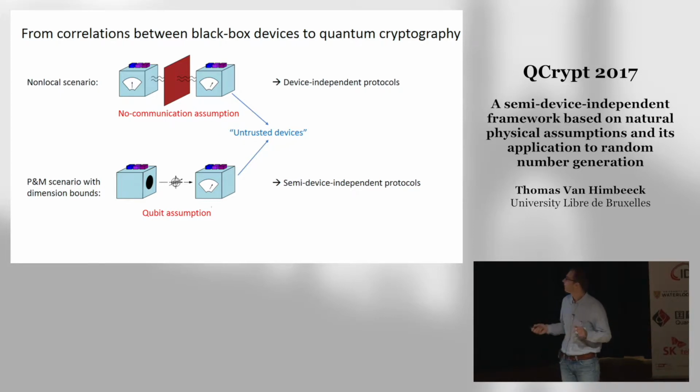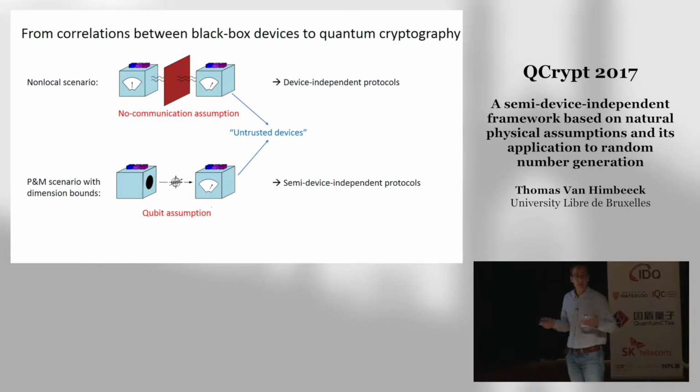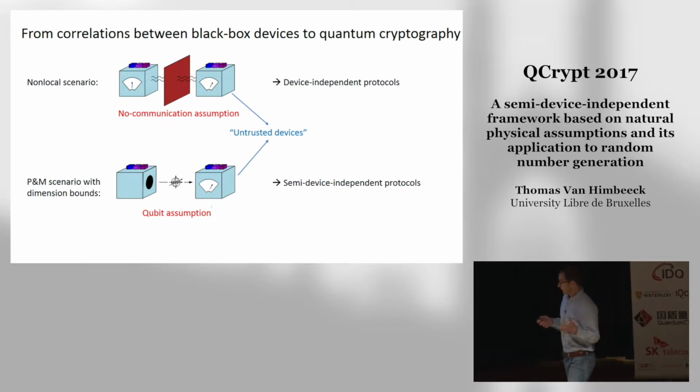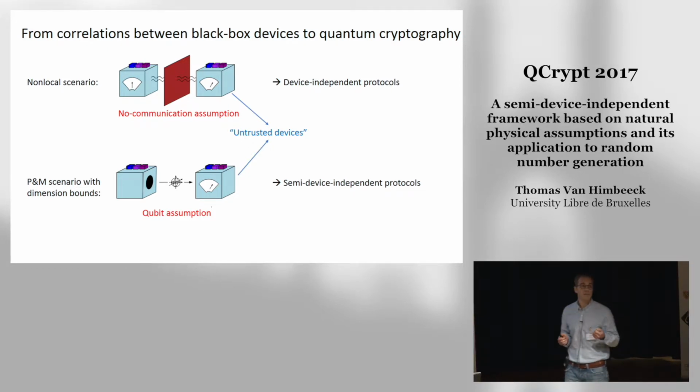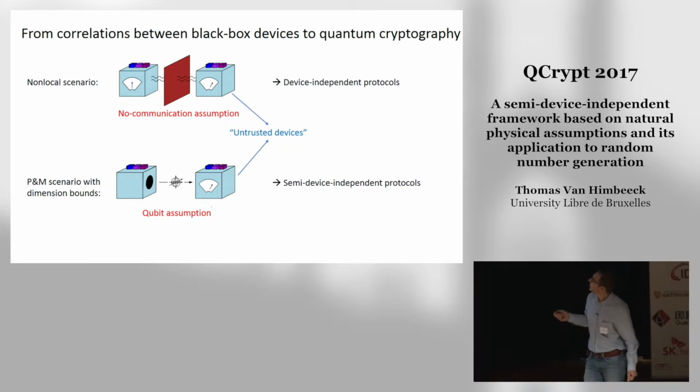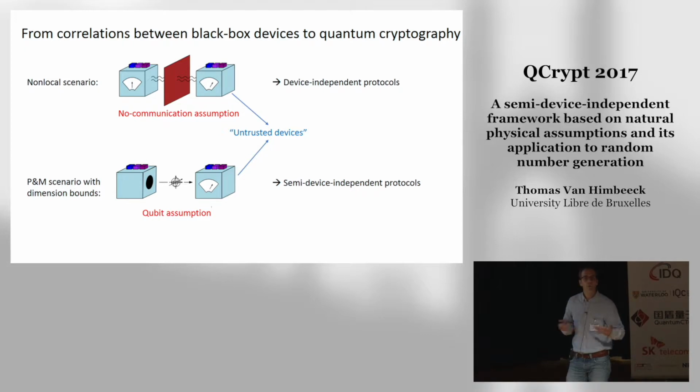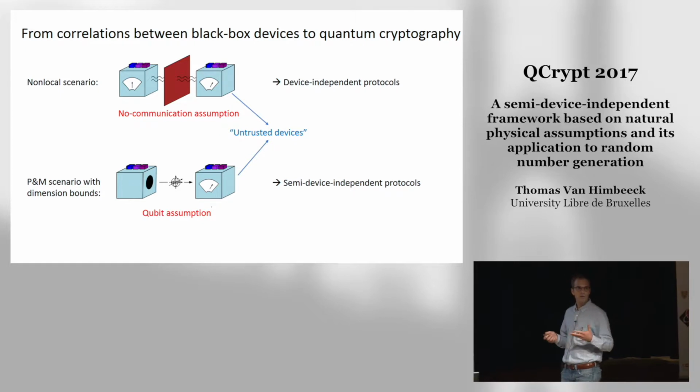So we have a preparation box that sends some states, which are measured by a measurement device. And again, you don't need to trust them, so you can view them as black boxes, except for one assumption, which is a qubit assumption, which says that the states sent by the box must span a two-dimensional Hilbert space. And these protocols are called semi-device independent because actually to verify that this qubit assumption is satisfied, in practice, you would need some partial characterization of the devices.